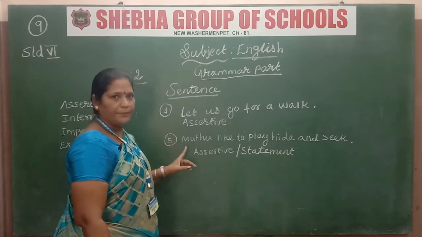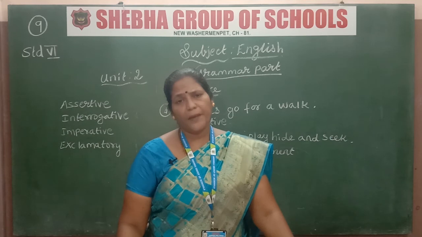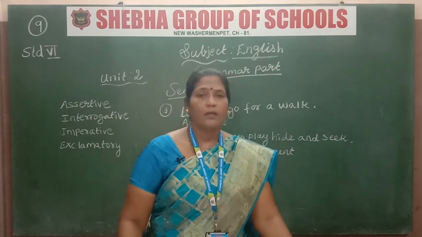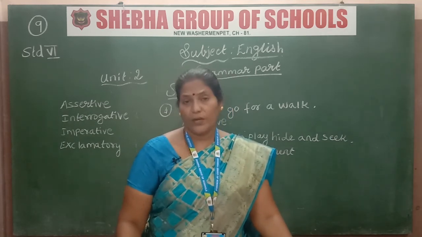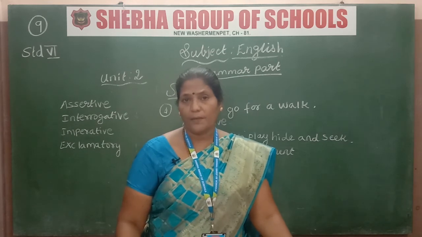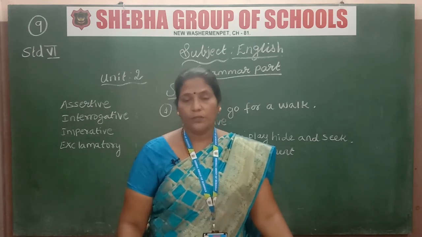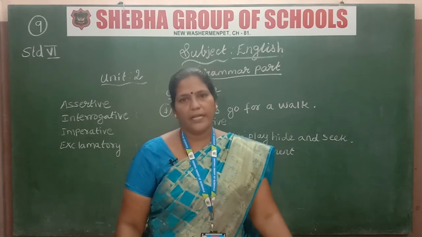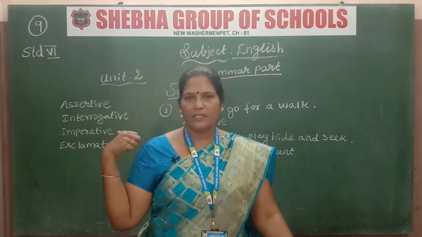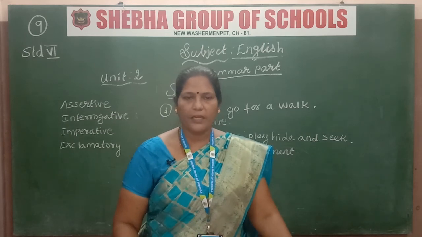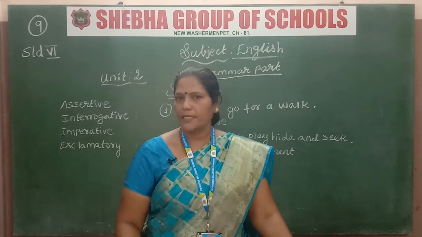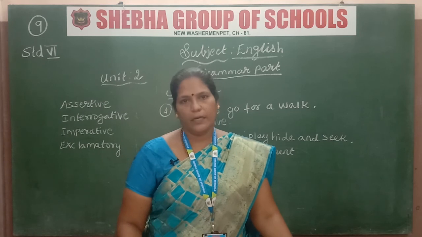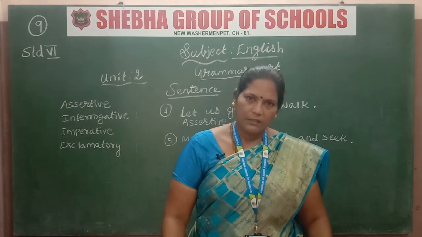Clear children? So what did we see today? The types of sentences. There are four types: the assertive sentence, the statement, that means one; second, interrogative; third, imperative; and the last one is the exclamatory sentence. I have explained and I have given some sentences also to find out. So I hope you have understood these types of sentences clearly. Thank you students.